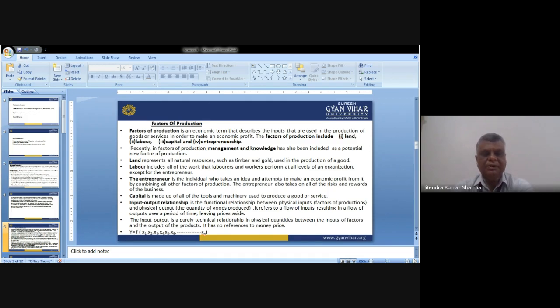So now, these four things we have discussed: land, labor, entrepreneur, and capital. Now the input-output relationship is very important. What is the relationship between input and output? Whatever inputs, all the resources we use to develop a concept or service into the final product, are considered under the category of inputs. And the final outcome of those inputs is what we call the output.